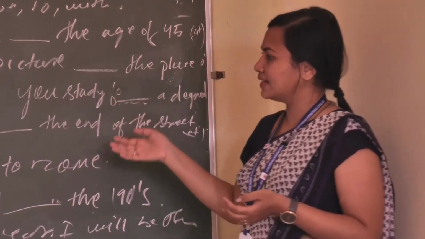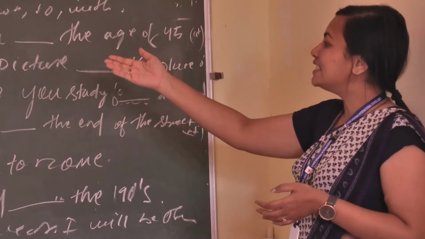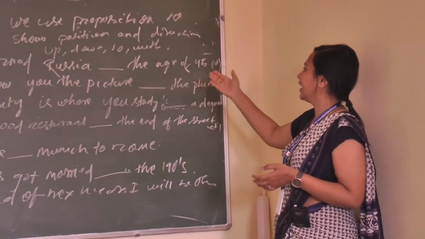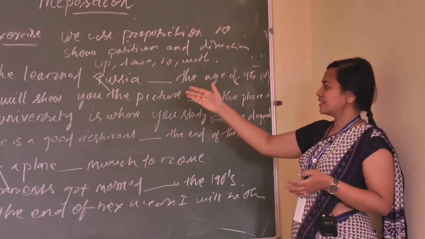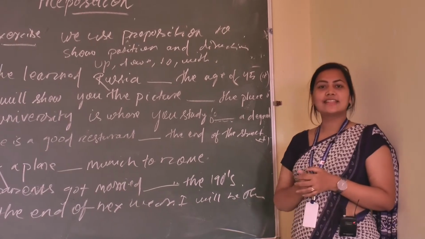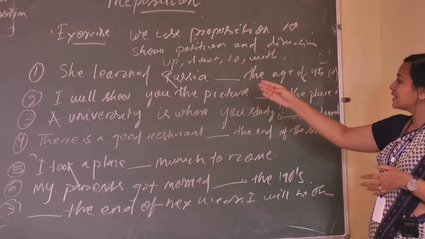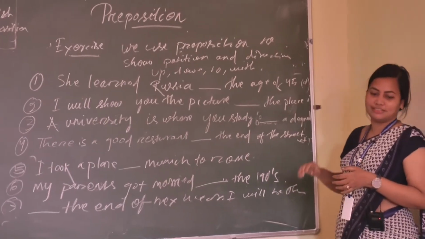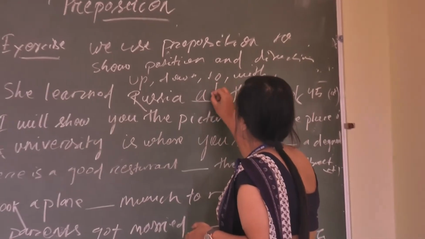Here I am writing some questions we will discuss. The first question is, she learned Russian dash the age of 45. So who can answer the question? Yes. She learned Russian at the age of 45. The correct answer is at.